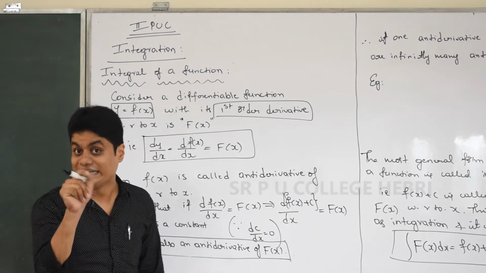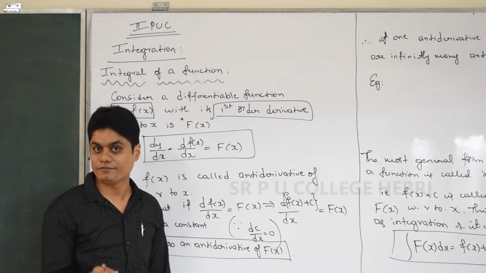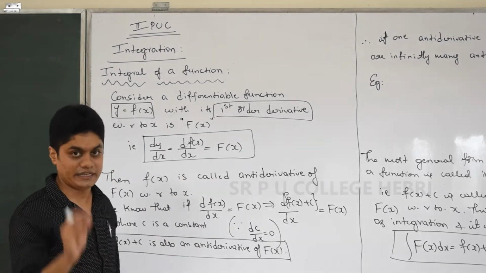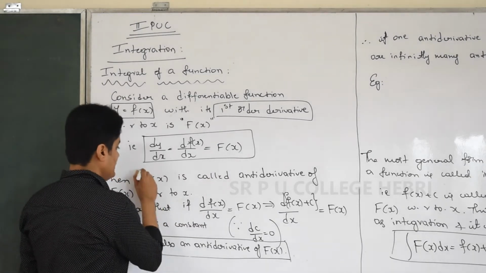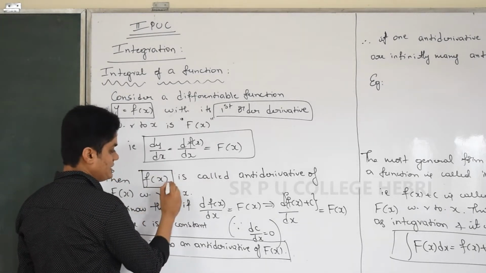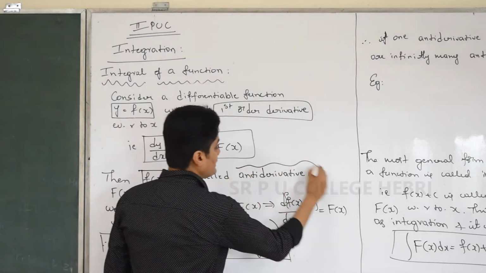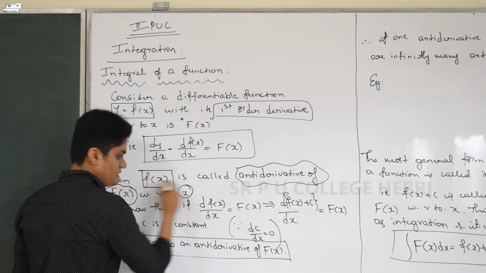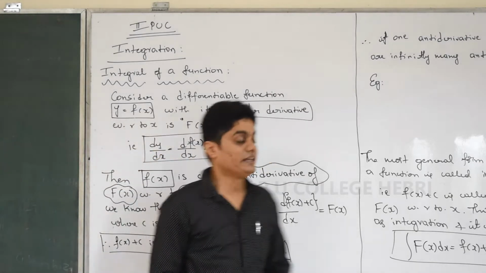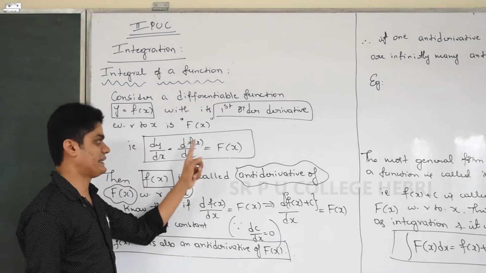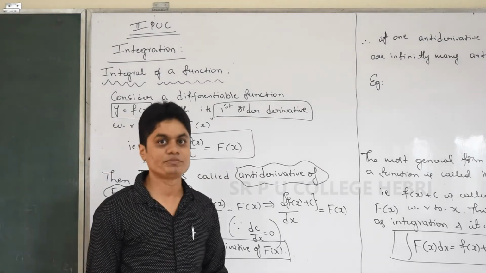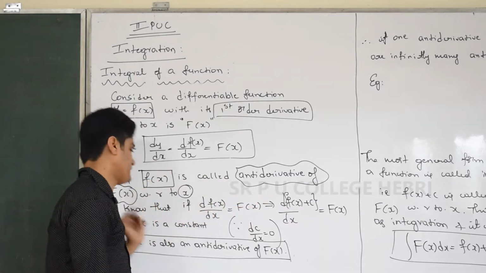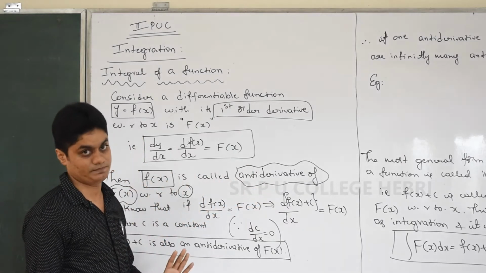Capital F of x is the derivative of small f of x. If this is true, remember, then small f of x is known as the antiderivative of capital F of x with respect to x. I'll repeat, if capital F of x is a derivative of small f of x, then small f of x is known as antiderivative of capital F of x with respect to x.